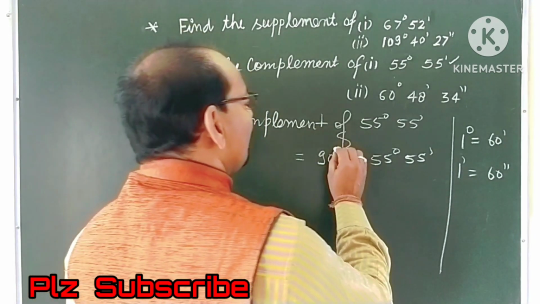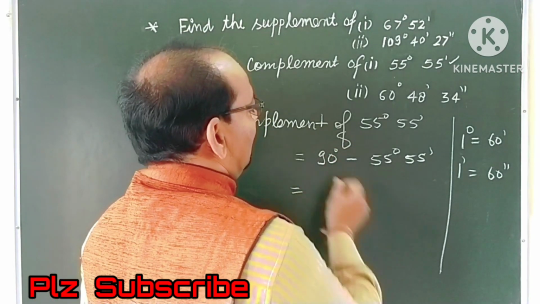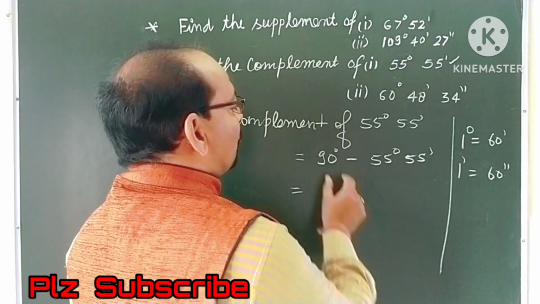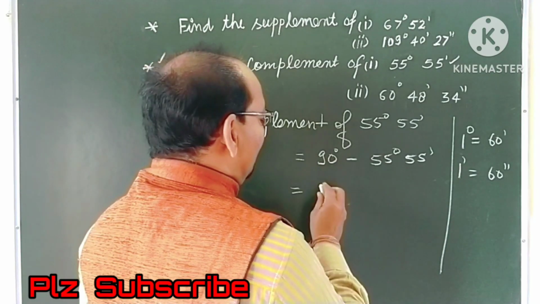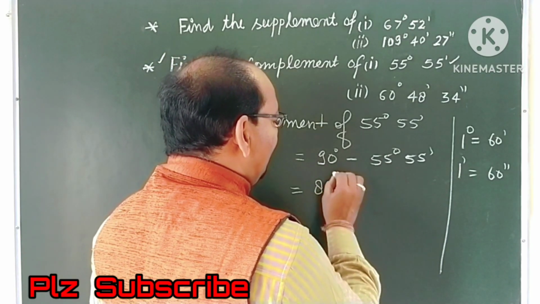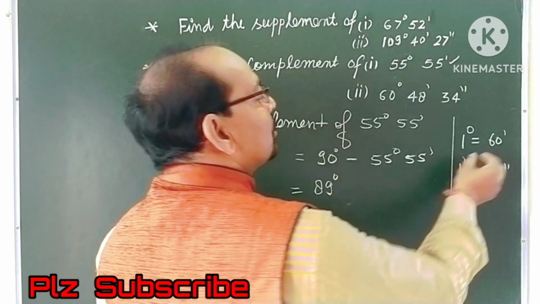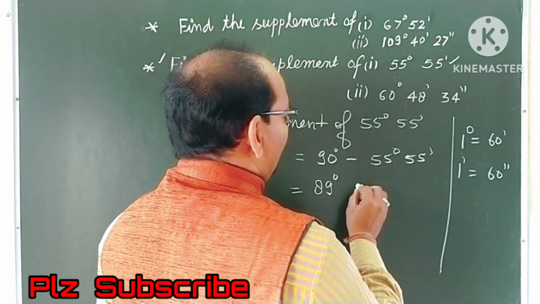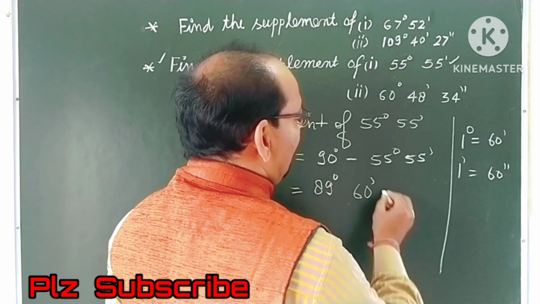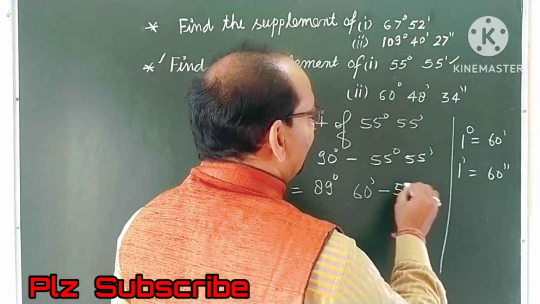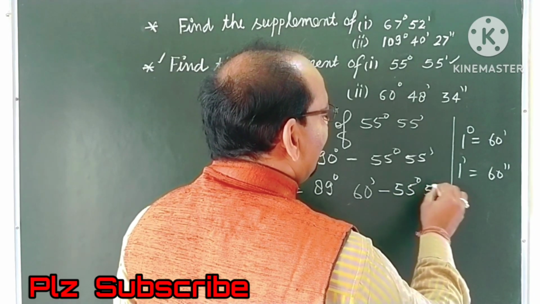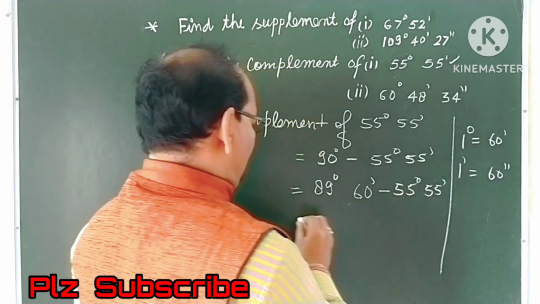Therefore, 90 degree, if we subtract 1 from 90 degree, it will be 89 degree and 1 degree change into 60 minutes. Therefore, it will be 60 minutes minus 55 degree 55 minutes.